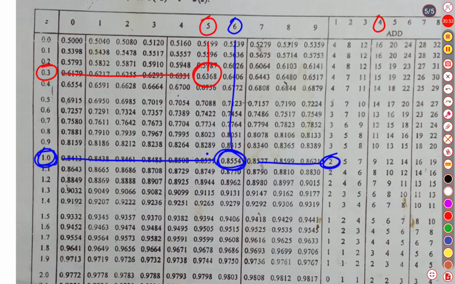It is actually the third row, so it is 15. If we add 15 to 6368, it is going to be 6383. So when our z score is 1.061, the probability is 0.8556, and the second one is 0.6383.